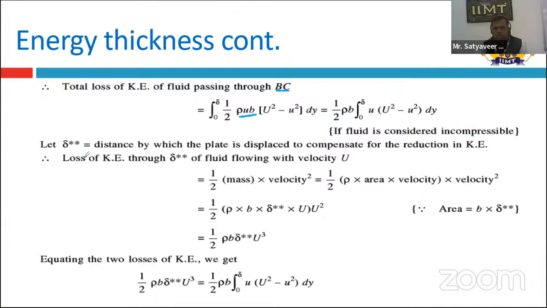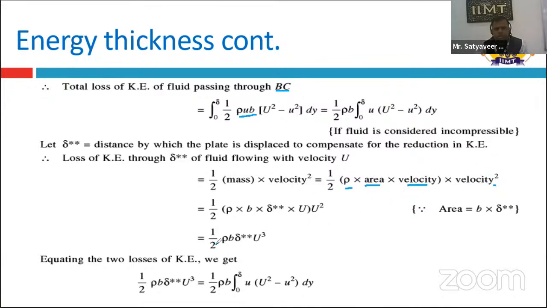Now let delta double star be the distance by which the plate is displaced to compensate for the reduction in kinetic energy. Then the loss of kinetic energy is half m v square, where m is rho, the density, into area into velocity, and the velocity is taken as capital U, giving U square.